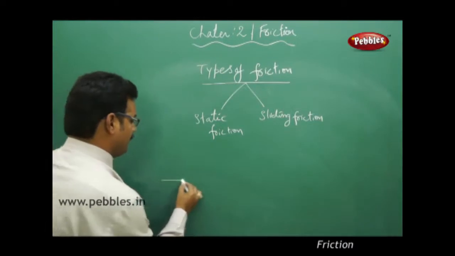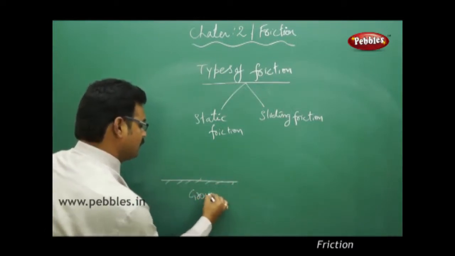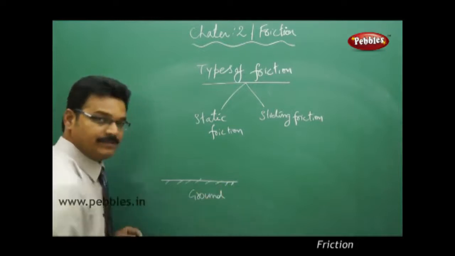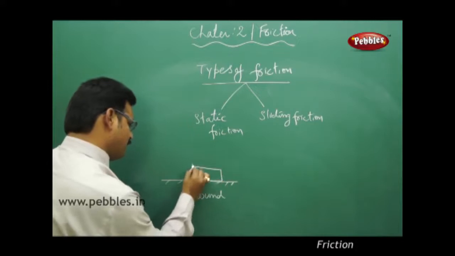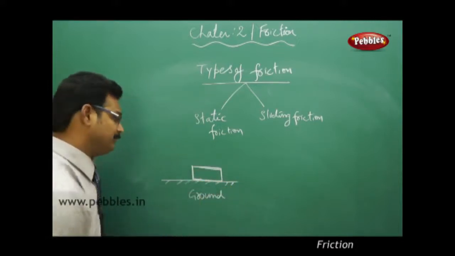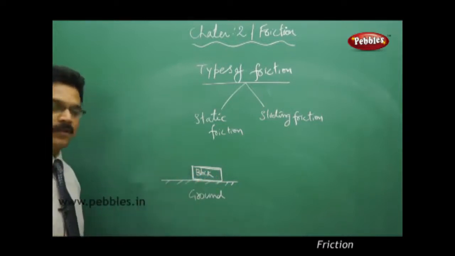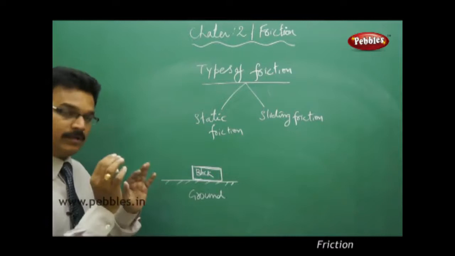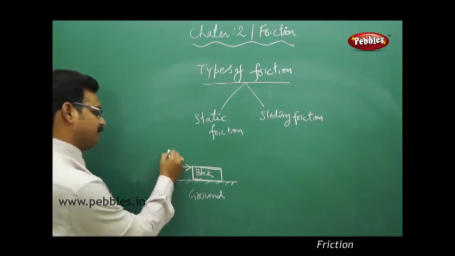Take an example again. There is a surface, say it is a ground. On the ground surface, a heavy block is placed. You can imagine a book also. Now, concentrate carefully. I have applied a force on the block.